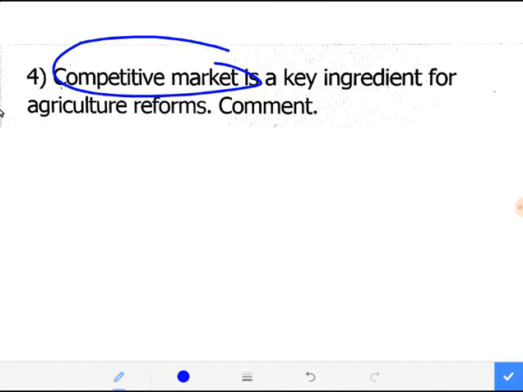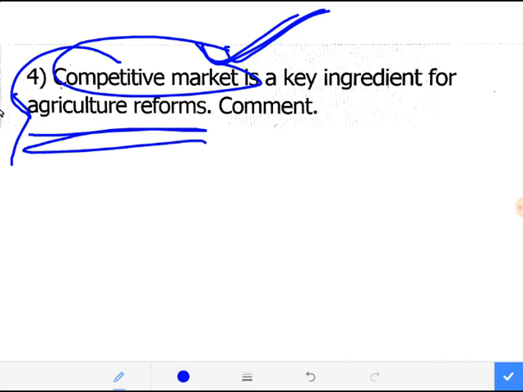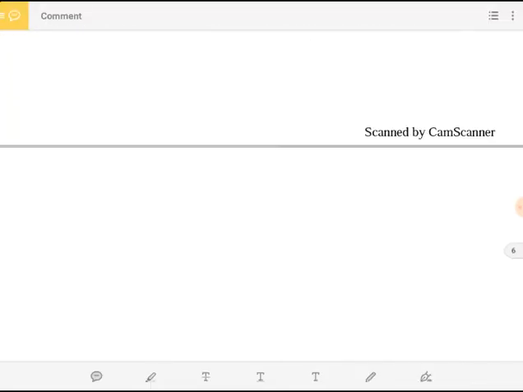So you have to deal with that. How does this competitive market help, and what is the need? Where are the loopholes still existing in our system which need to be nullified, so that this competitive market potential can be utilized in bringing agriculture reforms, right? So you just have to deal with all these key aspects.